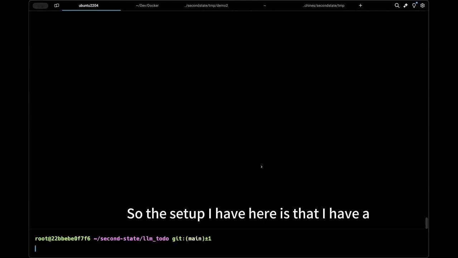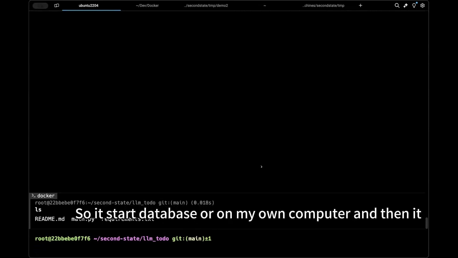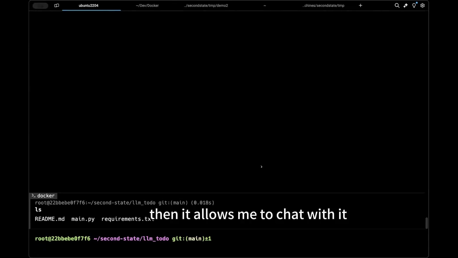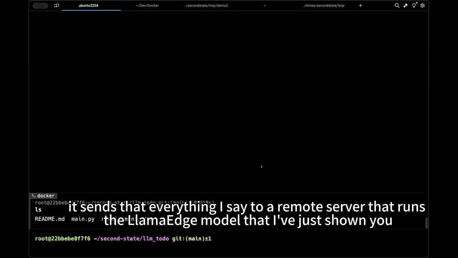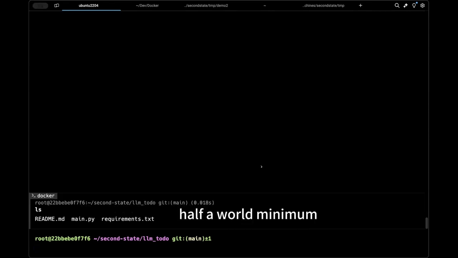So the setup I have here is a Python program called main.py. The Python program starts an embedded database. So it starts my SQLite database all on my own computer. And then it allows me to chat with it. Whenever I say something, it sends everything I say to a remote server that runs the Llama Edge model that I've just shown you, the Llama 3 Groq model. And it's running on a remote machine that is half a world, a long way from me, right?